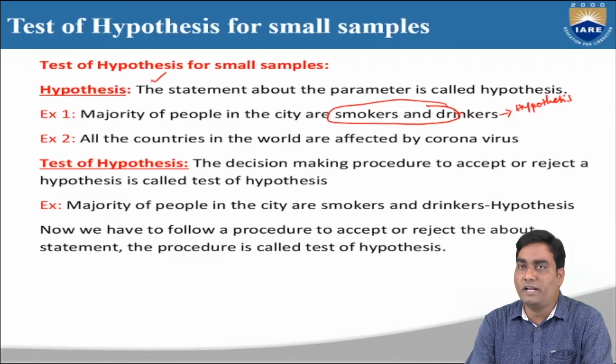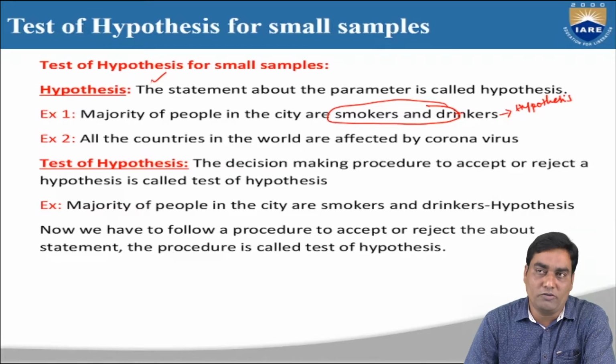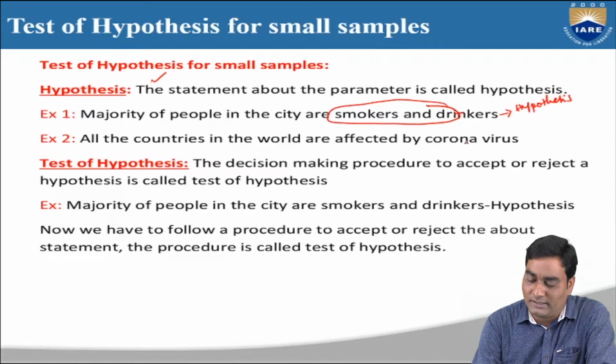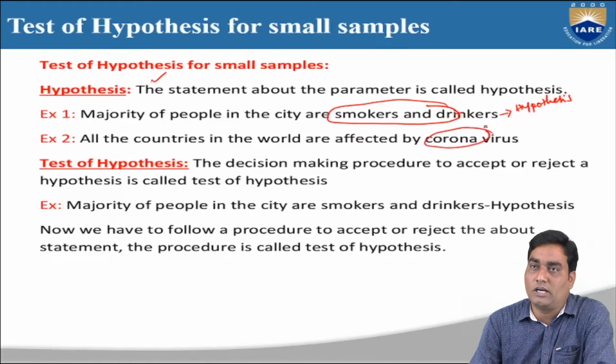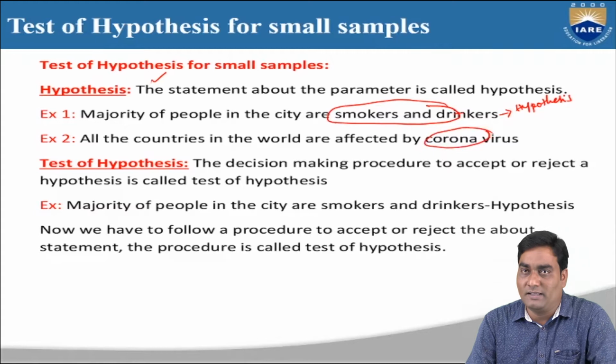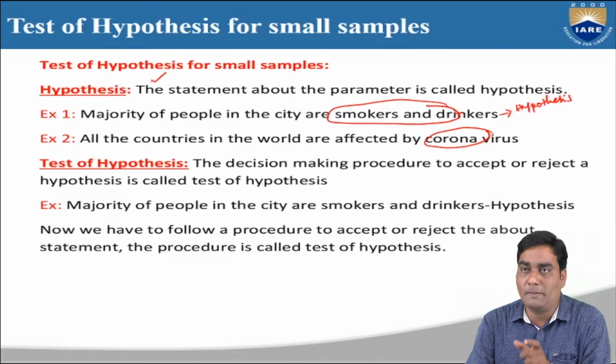If I take one more example, example 2: all the countries in the world are affected by coronavirus. In this statement, coronavirus is the parameter. The statement that all the countries in the world are affected by coronavirus is about the parameter.